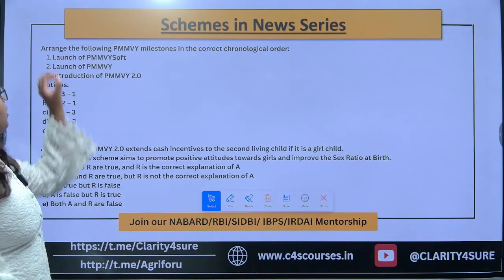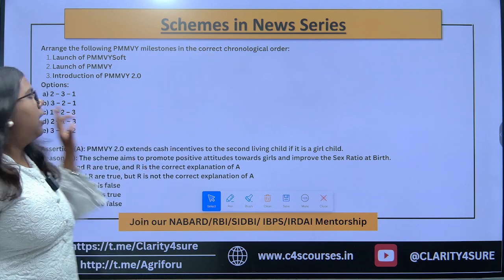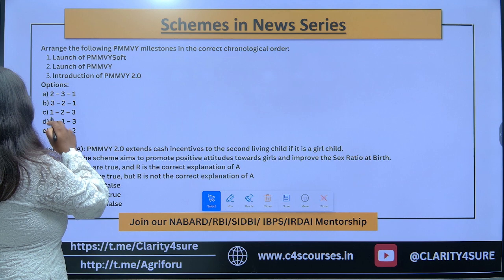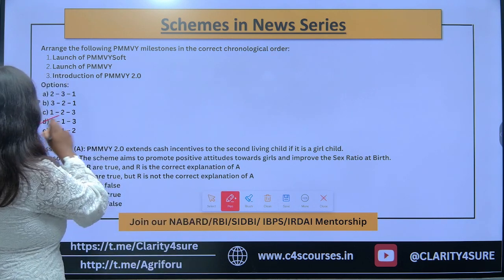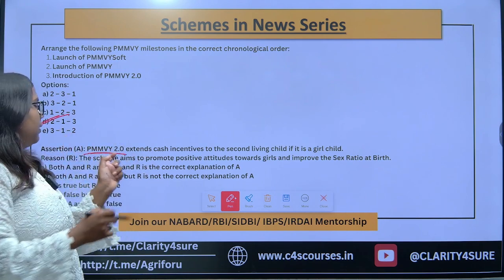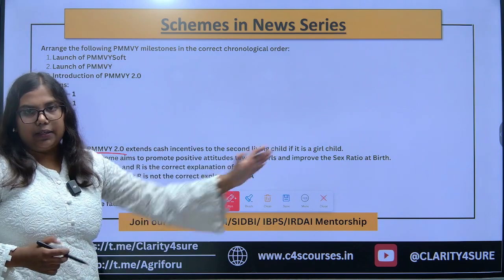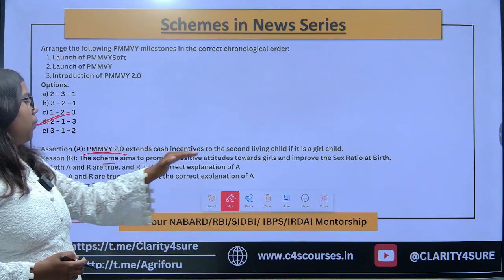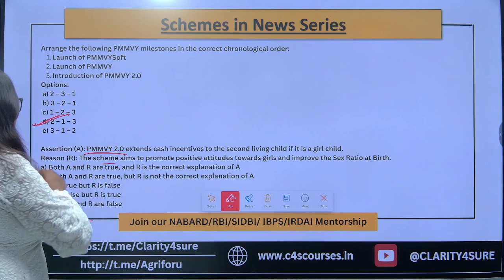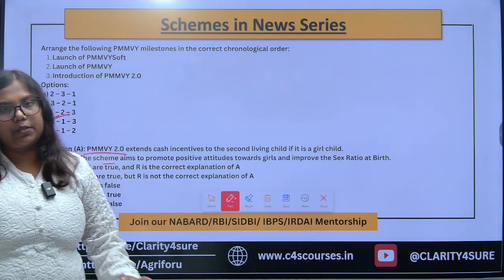Coming to the third question, arrange the following Pradhan Mantri Matru Vandana Yojna milestones in the correct chronological order. And the correct option was option number D. The last question, of assertion and reason, was: the assertion was Pradhan Mantri Matru Vandana Yojna 2.0 extends cash incentives to the second living child if that child is a girl. The reason was the scheme aims to promote a positive attitude towards girls and improve the sex ratio at birth. And the correct option is option number A. Both the assertion and reason are correct, and the reason is the correct explanation of the assertion.